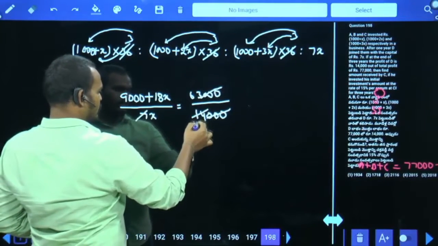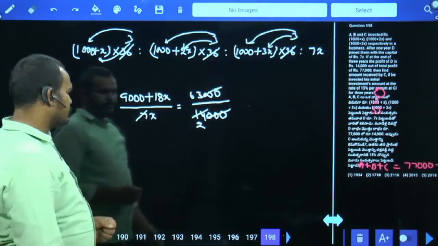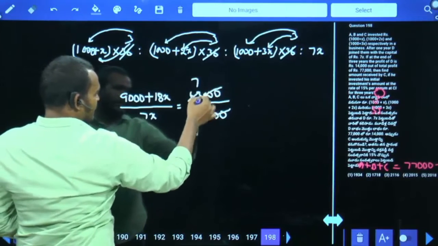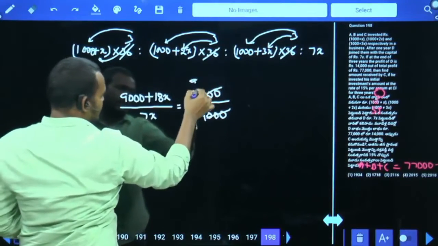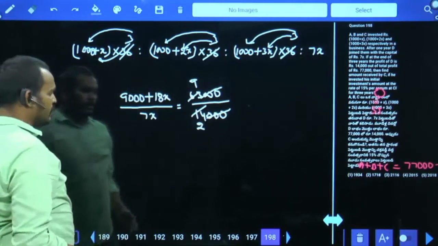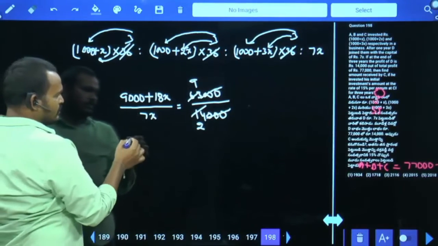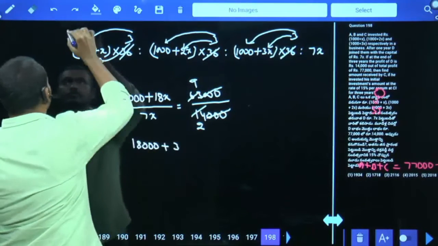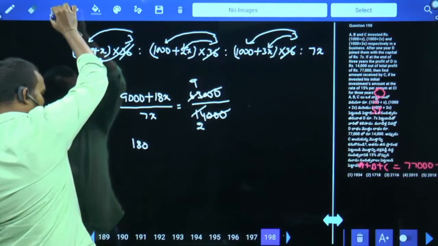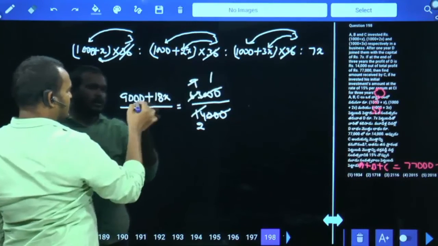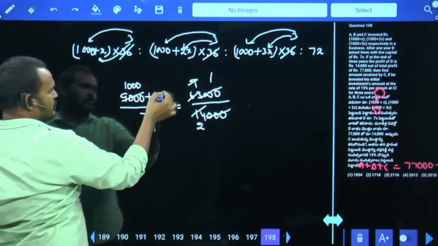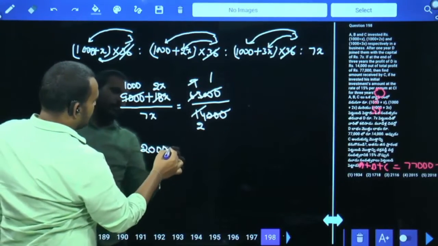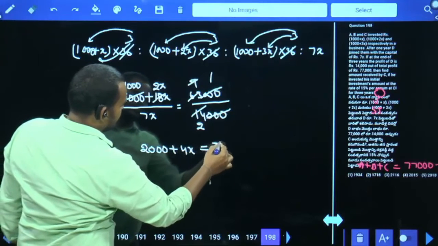7 twos are 14, 7 nines are 63. It will be 2 into 9,000, 18,000, plus 2 into 18. Just multiply: 9 ones are 9, how many times here? 1000 times. 9 how many times? 2X times. 2 into 1000, 2000, plus 4X equals 7X.